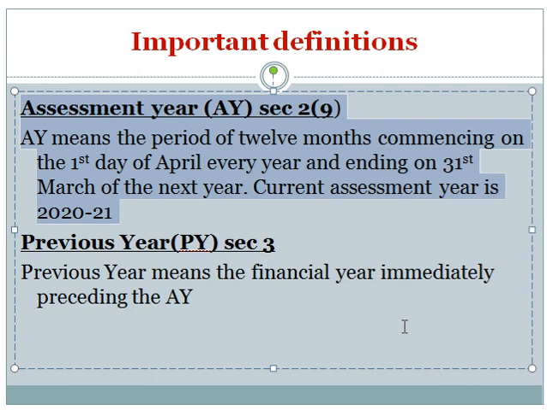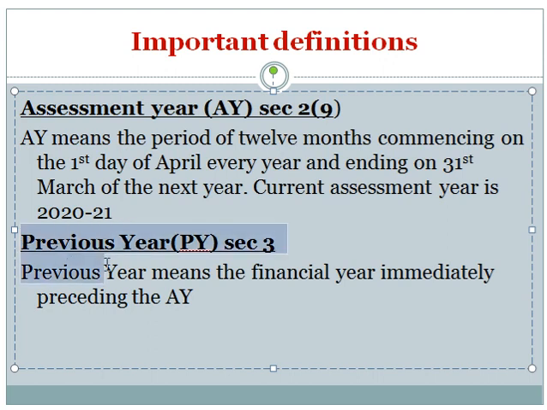The assessment year means the current financial year starting from 1st April and ending on 31st March of the next year. For our study, the current assessment year is 2020-21. 1st April 2020 to 31st March 2021 is our assessment year.